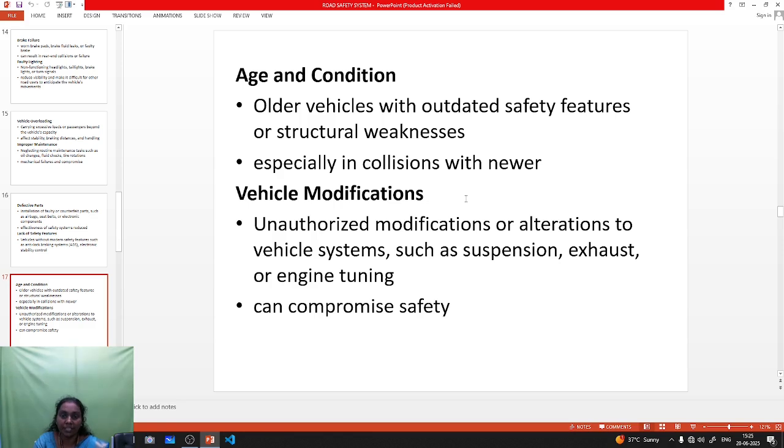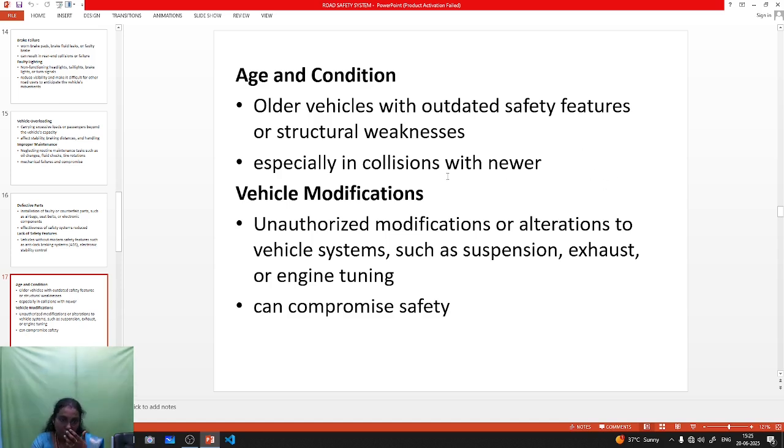Age: an older vehicle can fail at any time, on the highway or for some other reason. Due to structural weakness, it may need repairs during the drive, and it causes collisions with newer vehicles, so it leads to damage of the whole structure.